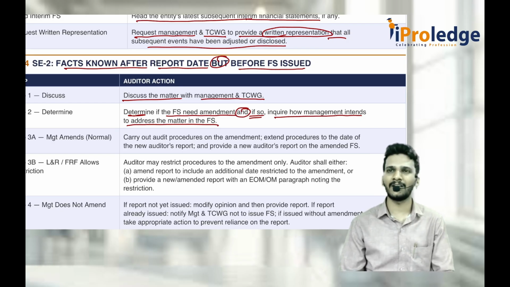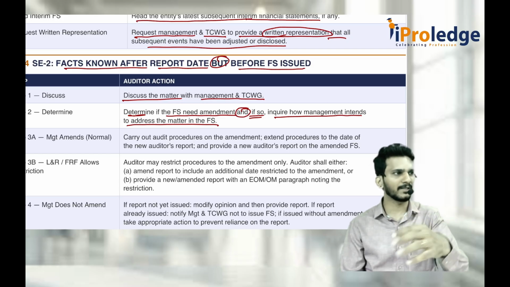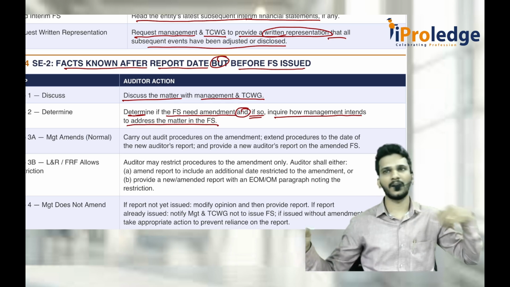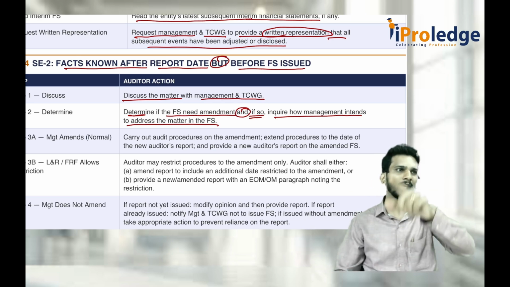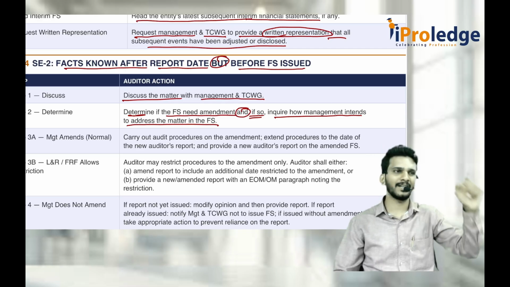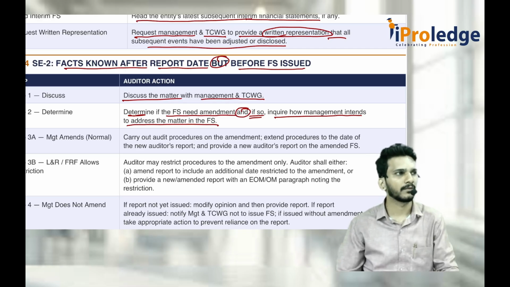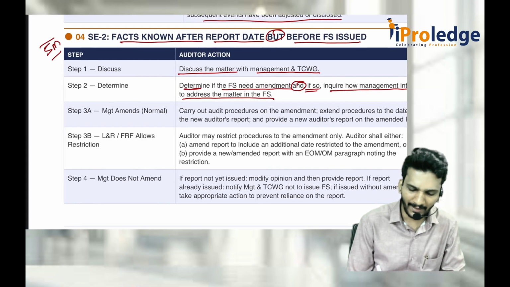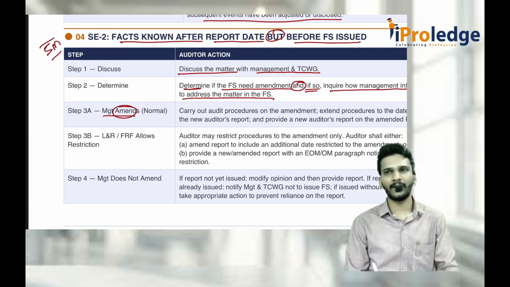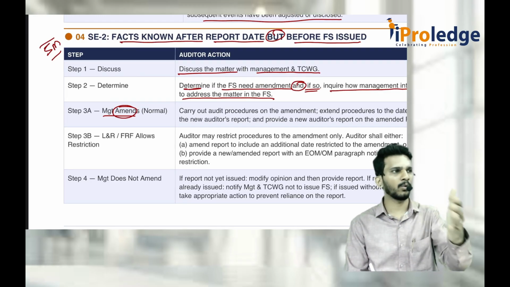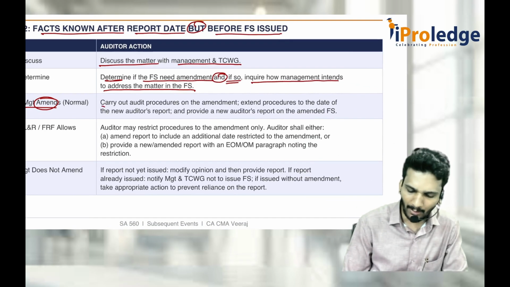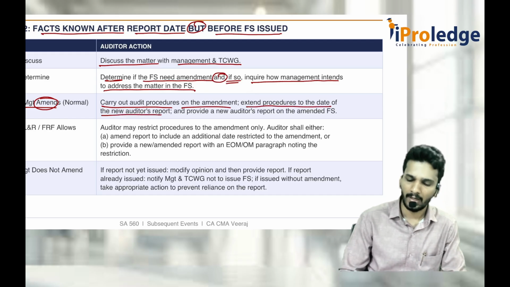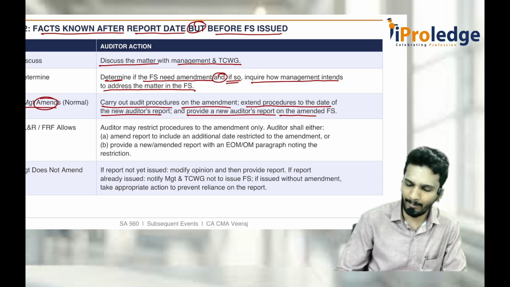If the management tells you, okay sir, we will amend the financial statements and give new financial statements, that is very, very good. You tear off the old report, conduct some more alternative procedures, check wherever the effect is possible whether it is correctly adjusted or not, then issue the new audit report. So if the management amends, then carry out the audit procedures on the amendment, extend the procedures to the date of the new audit report, and provide a new audit report on the amended financial statements.